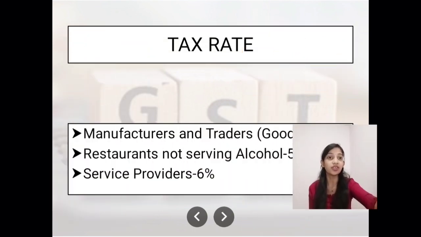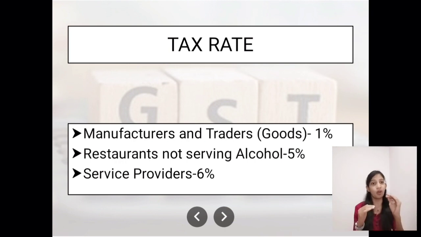Now the tax rate, this is one pro of the composition scheme. It's the best advantage we can say. If you are under a composition scheme, you have to pay a very minimal tax rate, very low, such as 1%, 5%. That's very simple and easy also. But if you are under the regular scheme, you might have to pay 18%, highest like 28%. That is one difference between normal levy scheme and composition levy scheme.